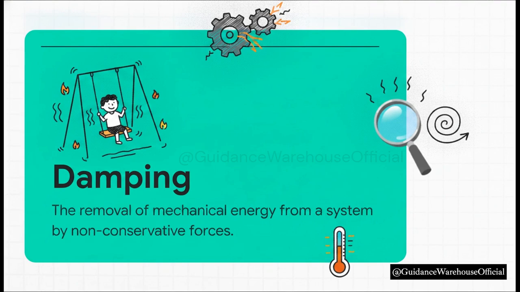That energy thief we were just talking about? In physics, we call it damping. Damping is just the removal of mechanical energy from a system by what we call non-conservative forces. Think of friction rubbing against moving parts, or air resistance pushing against that kid on the swing. These forces act exactly like a tax, right? They're constantly taking energy out of our moving system and usually converting it into thermal energy, which is just heat. Honestly, completely undamped motion in the real world is incredibly rare just because friction is absolutely everywhere.